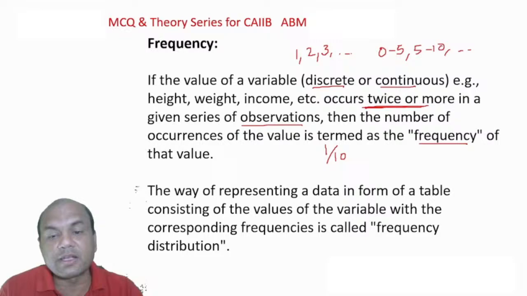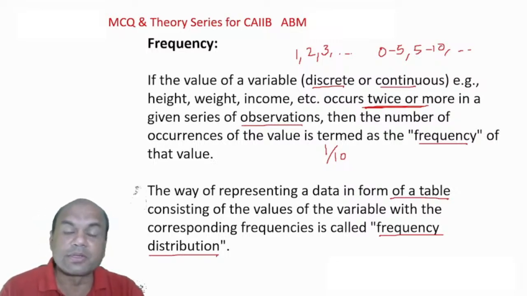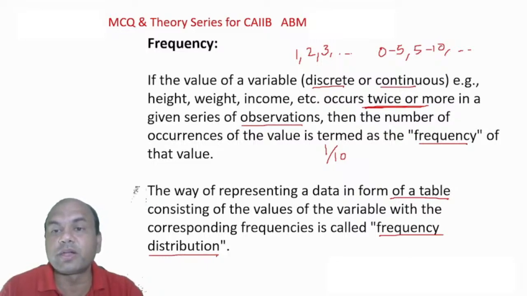The way of representing data in form of a table consisting of values of a variable with the corresponding frequencies is called frequency distribution. What is distribution? The way of representing the data in form of a table. Suppose I take 0 to 5, 5 to 10, 10 to 15 and so on. When I make the table out of this, this is known as my class and this is known as my frequency.